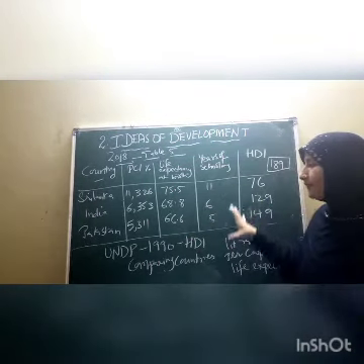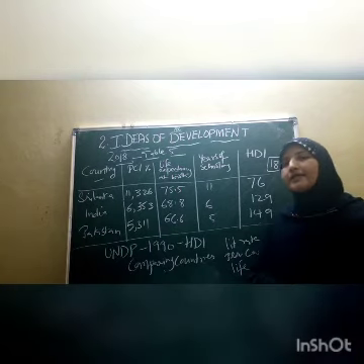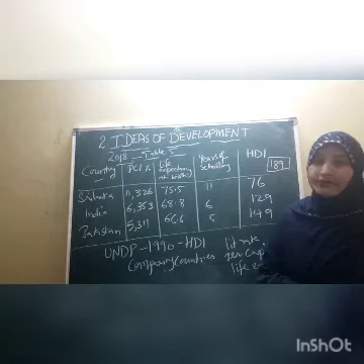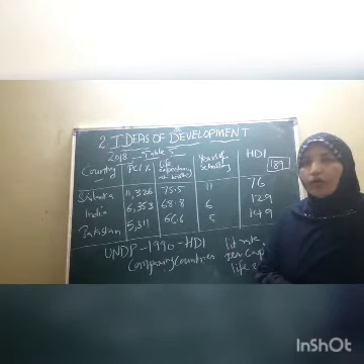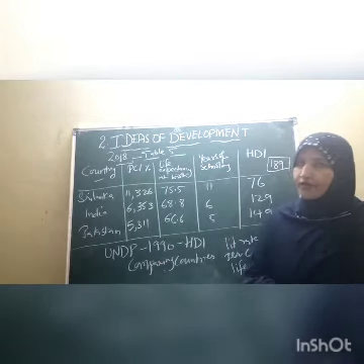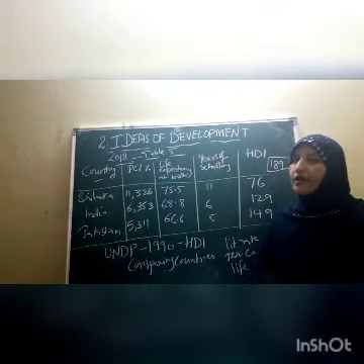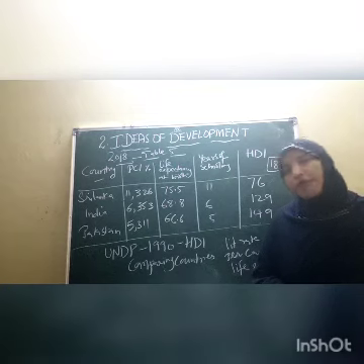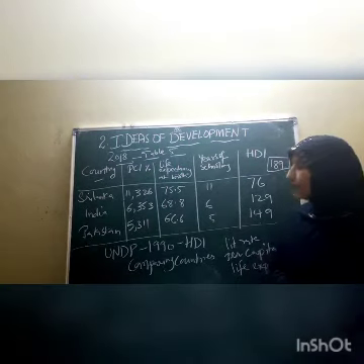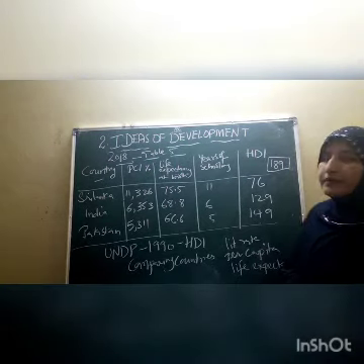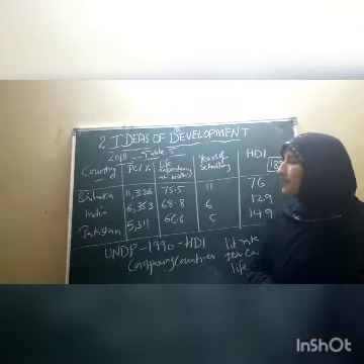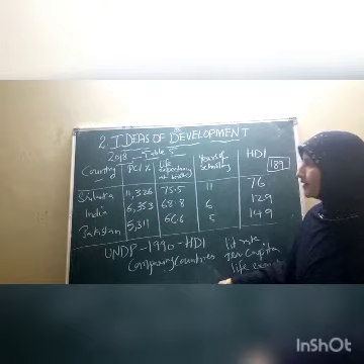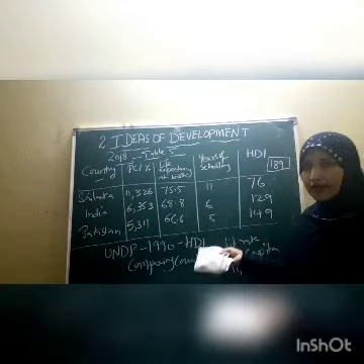By this example we come to know that if you want to declare any country a developed country of the world, income alone is not the criterion, children. Along with income, we have to find out the life expectancy of the people, the literacy rate, how many people are educated in that country, and then its per capita income. I hope this table is very clear to all of you.